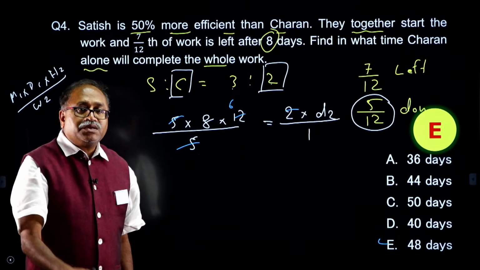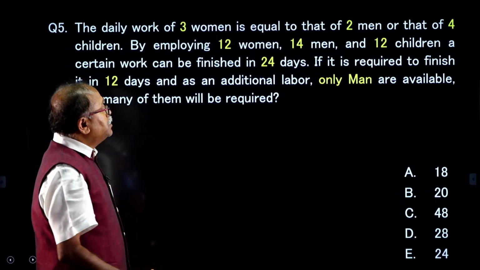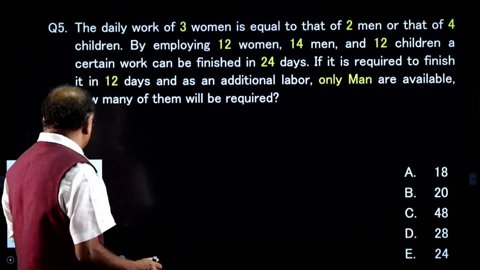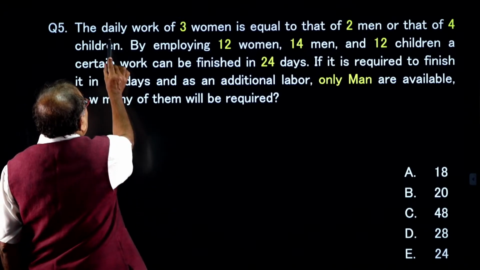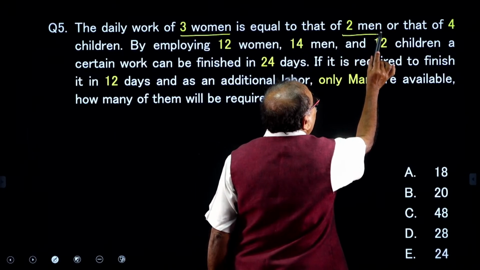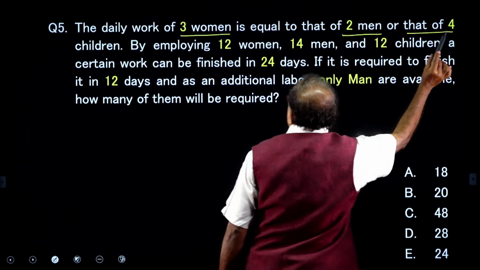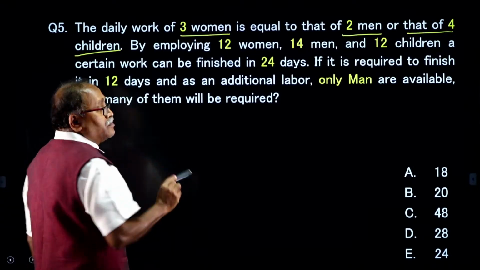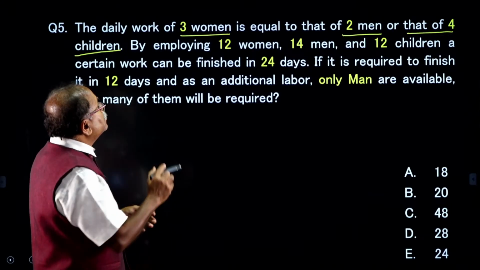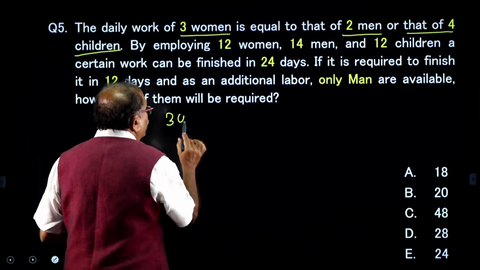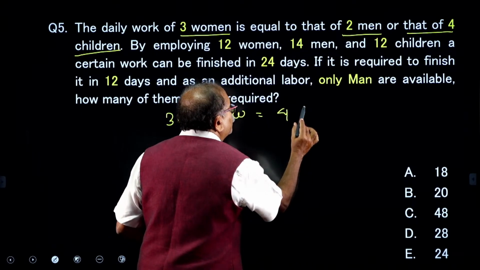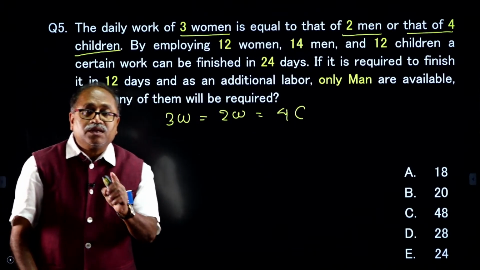Next question on the board is this. I made the figure in a different color, so that it will be easy for you to understand. Now, the daily work of 3 women is equal to that of 2 men or that of 4 children. How do you write it? The very first thing in the exam when you look at questions like this: 3 women is equal to 2 men, which is equal to 4 children. That is the equation.